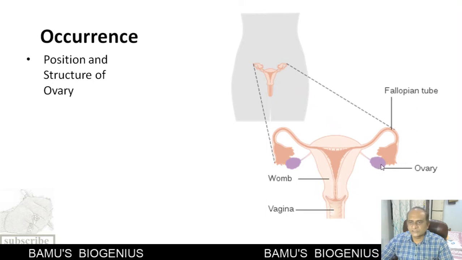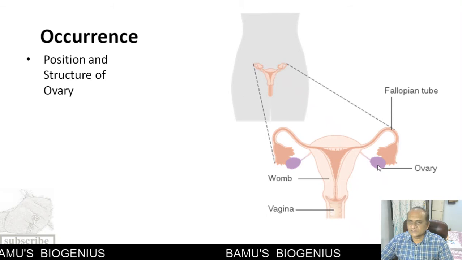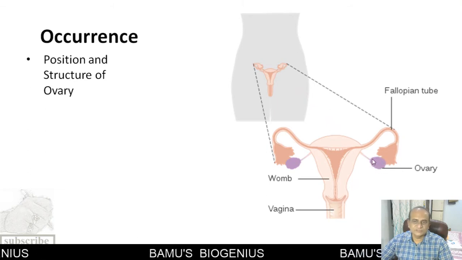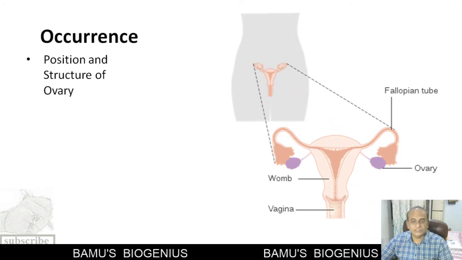They are attached to the fundus region of the uterus with ligaments, and they harbor the primordial germ cells which are responsible for oogenesis. So this is the position of the ovary in a woman's body.